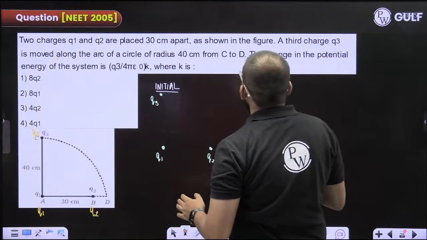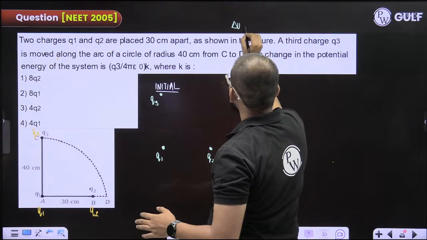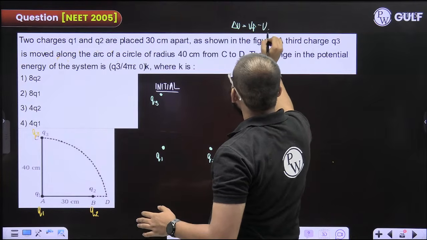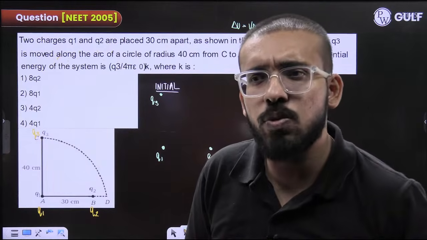Okay. The change in the potential energy of the system, delta U, is what they are asking, so you need to calculate the final and the initial potential energies both. U final minus U initial is what you need to calculate.